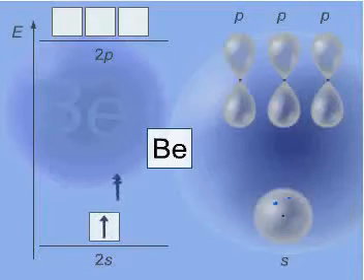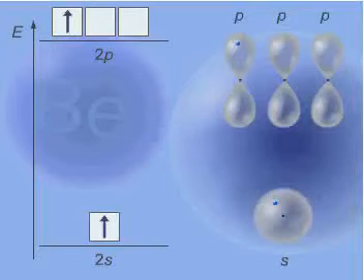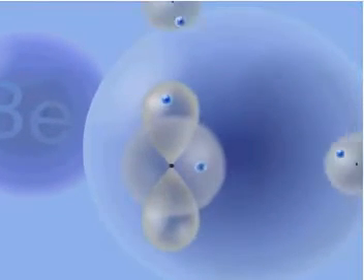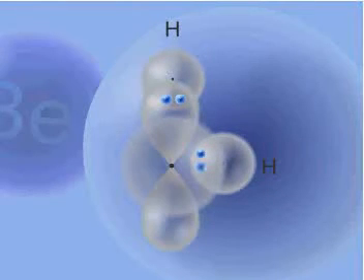Evidently, one of the 2s electrons is excited to the 2p sublevel. In this way, single electrons are situated in 2 different atomic orbitals. They can overlap, at least in theory, with the singly occupied 1s orbitals of hydrogen atoms to form a BeH2 molecule. But if this were the case, the 2 beryllium-hydrogen bonds should be different, as they would involve different beryllium orbitals. However, experiments show that both bonds are identical.